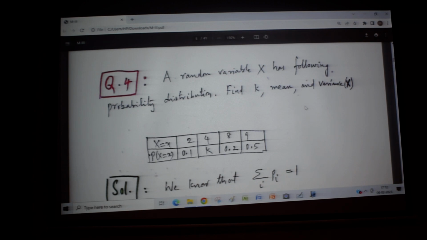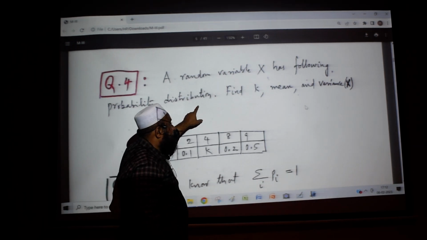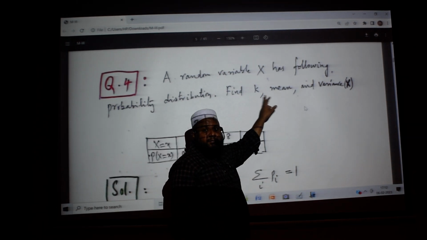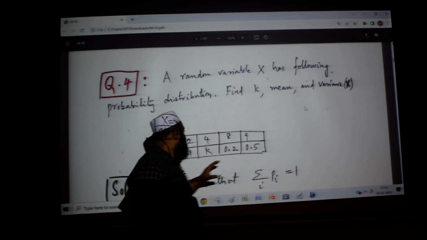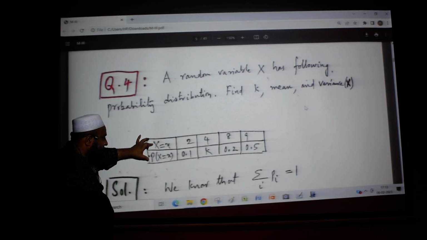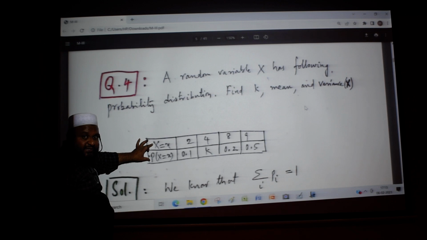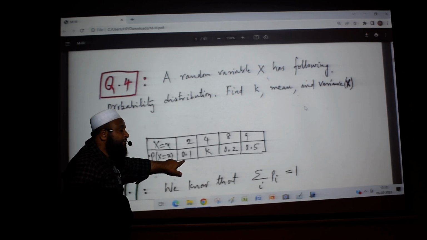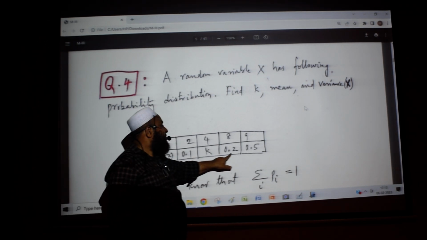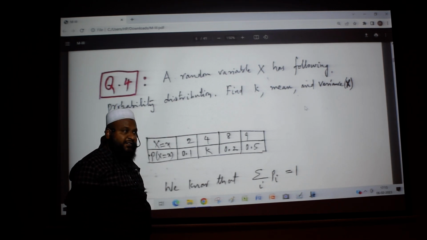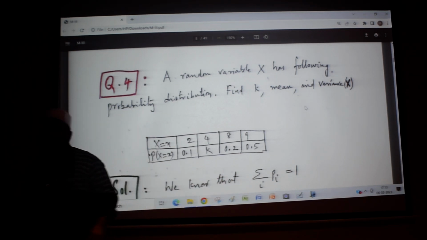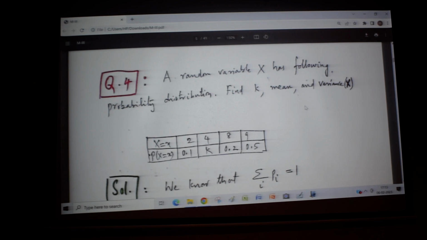A random variable x has the following probability distribution. Find k, mean and variance. Now x equal to xi, p of x equal to pi. Adding all the probabilities, what will you get? 1. We know that sigma pi is equal to 1.